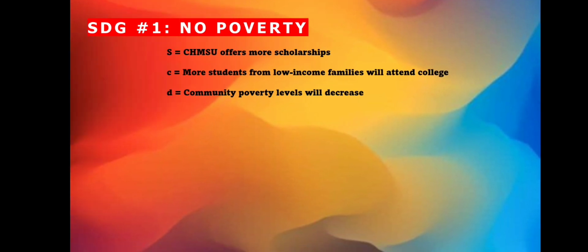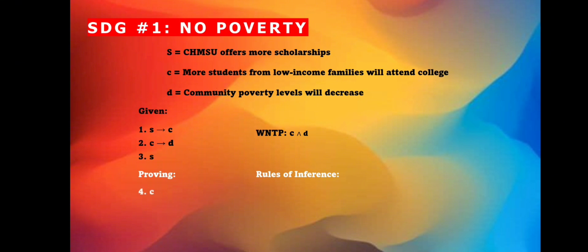So, we are given variable S to represent KAMSU offers more scholarships, and variable C to represent more students from low-income families will attend college. Lastly, variable D represents community poverty levels will decrease. Let's talk about the given premises. S implies C is our premise 1, C implies D is our premise 2, S is our premise 3. Our goal is to logically conclude that more students from low-income families will attend college and community poverty levels will decrease. To prove, let's use the rules of inference to derive our desired conclusion.